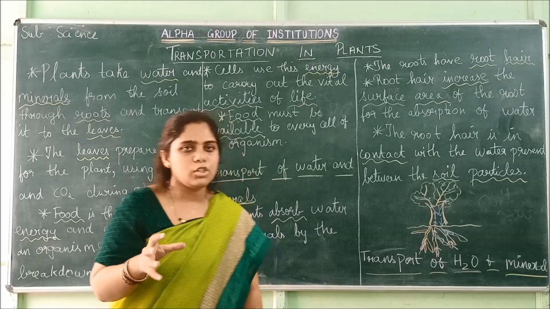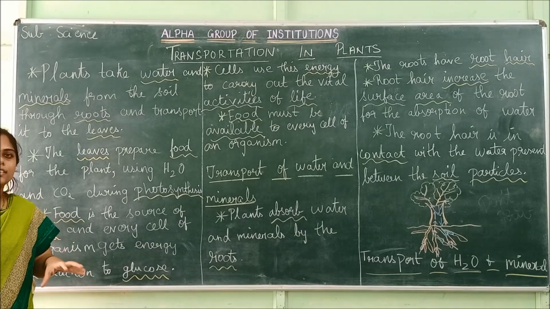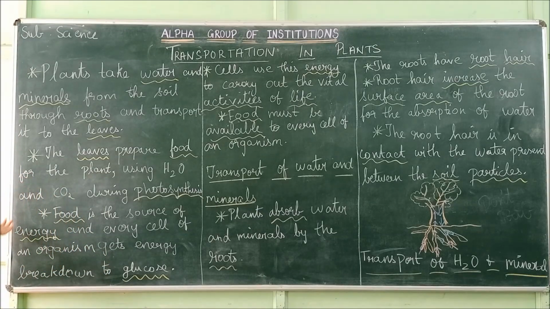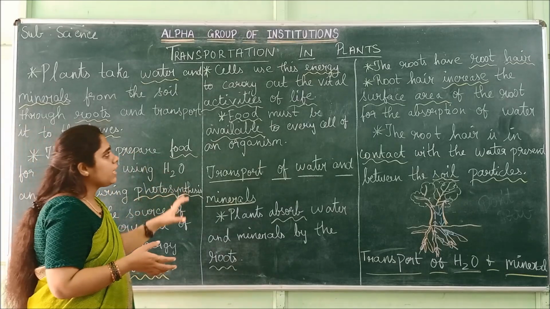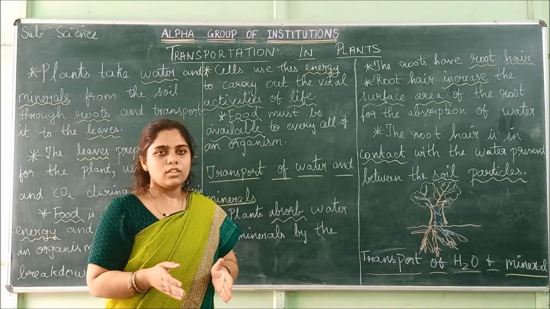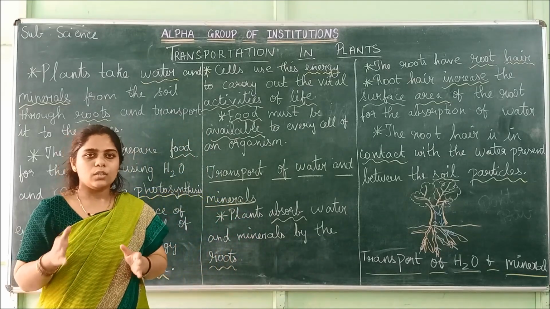Now I will give you a short recap from the first. Today we saw transportation in plants. Then we saw that all the water and mineral content are absorbed by the root hairs only. Then we saw photosynthesis. The leaves prepare the starch for photosynthesis, and there is a breakdown of glucose, and finally the energy is released and all the cells get the energy. Food is very important for the functioning of vital activities.